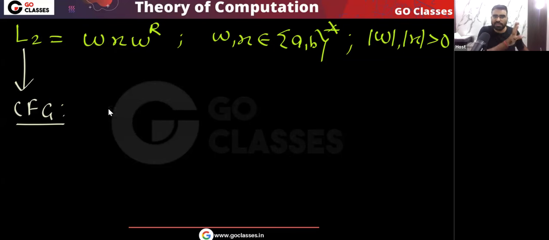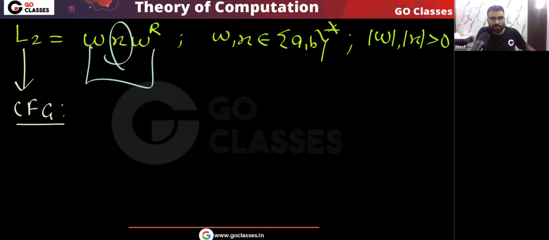We will see whether this is regular or not, that we will discuss after some time. But let me tell you that this language is definitely CFL. Why? Because I can easily write the context free grammar. Here you can see this is a recursive structure, and for recursive structures we can easily write the context free grammar. In between the recursive structure there is something.